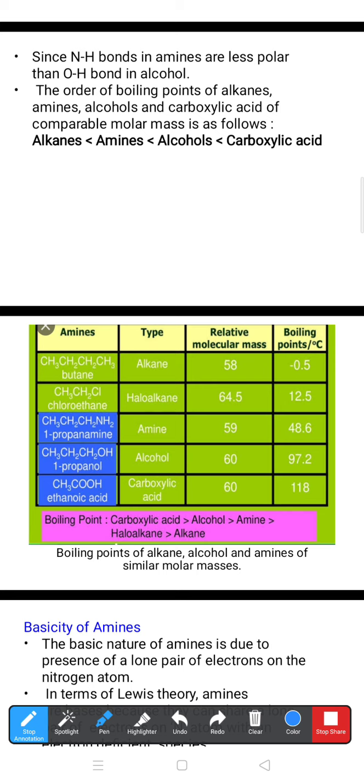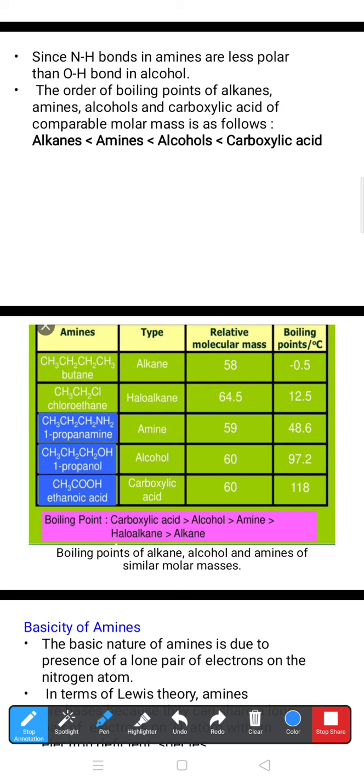1-Propanol is a primary alcohol which has a relative molar mass of 60 and a boiling point of 97.2. CH3COOH means ethanoic acid, that is acetic acid. It is a carboxylic acid, of course an organic acid. Its relative molecular mass is 60 and its boiling point is 118.